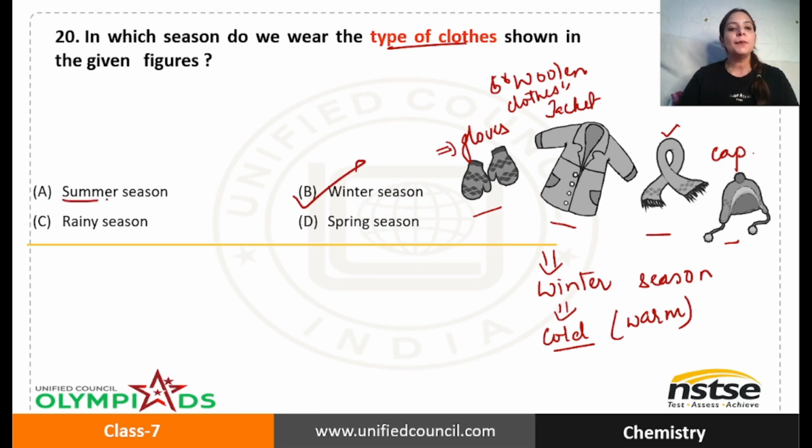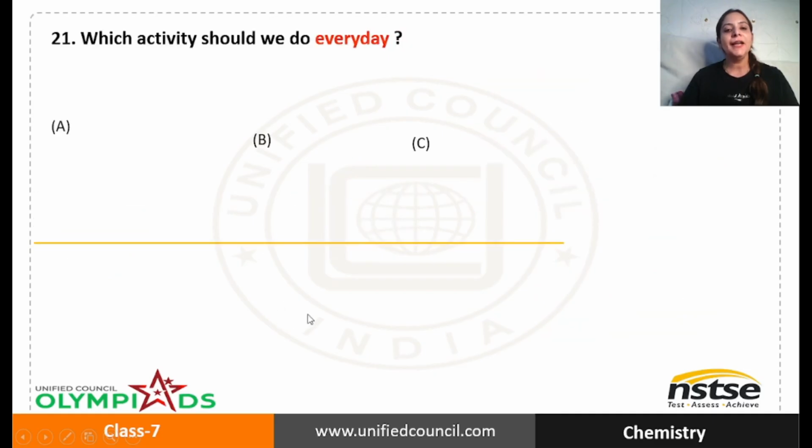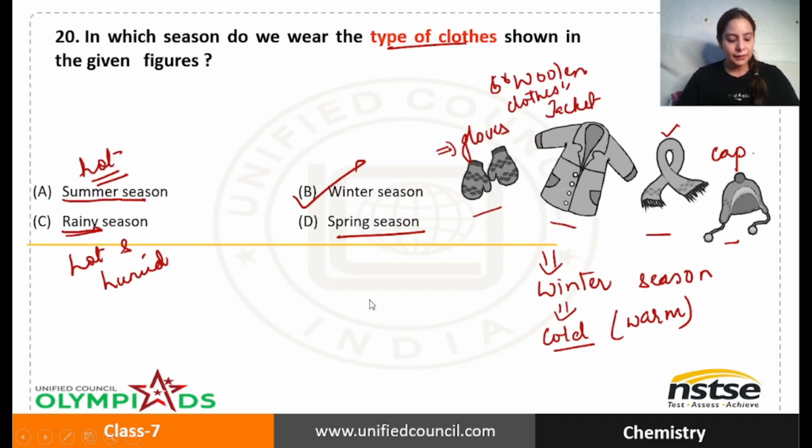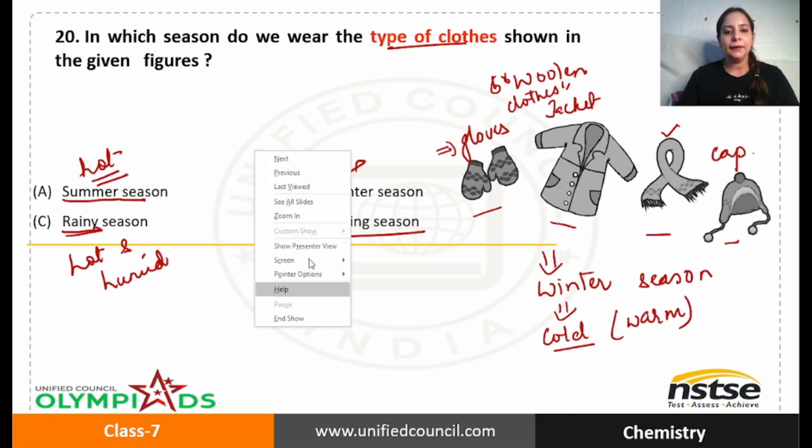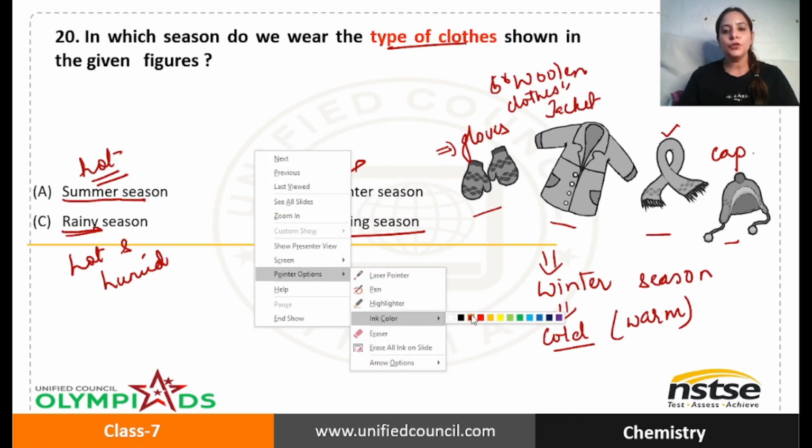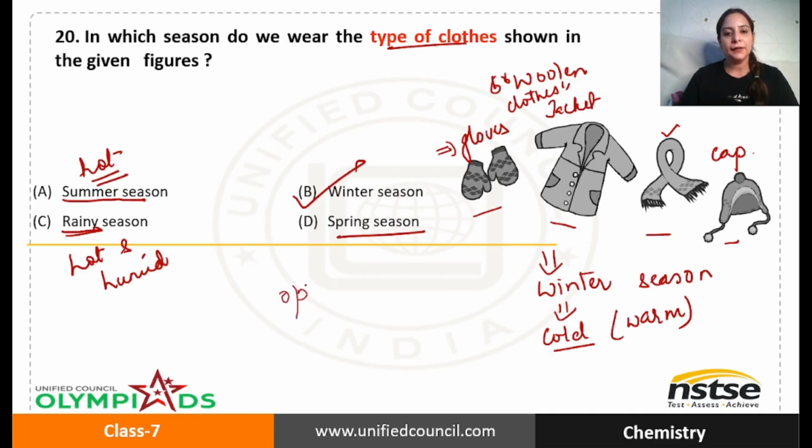Now if I talk about the summer season, the weather is quite hot. We need to wear clothes which can absorb sweat and make you feel comfortable. Same in the rainy season, the weather is hot and humid. Again you need comfortable clothes made of cotton fabric. Same with spring also. So the correct answer for this question, let me write it, is option D. That is the correct answer.